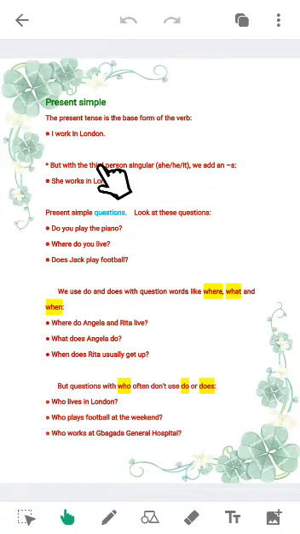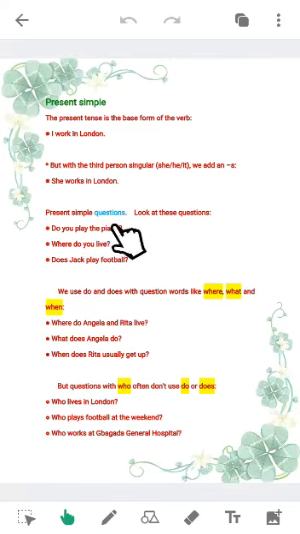But with the third person singular, she, he, or it, we add an s to the verb. She works in London. An s has been added to the word work, which makes it works.